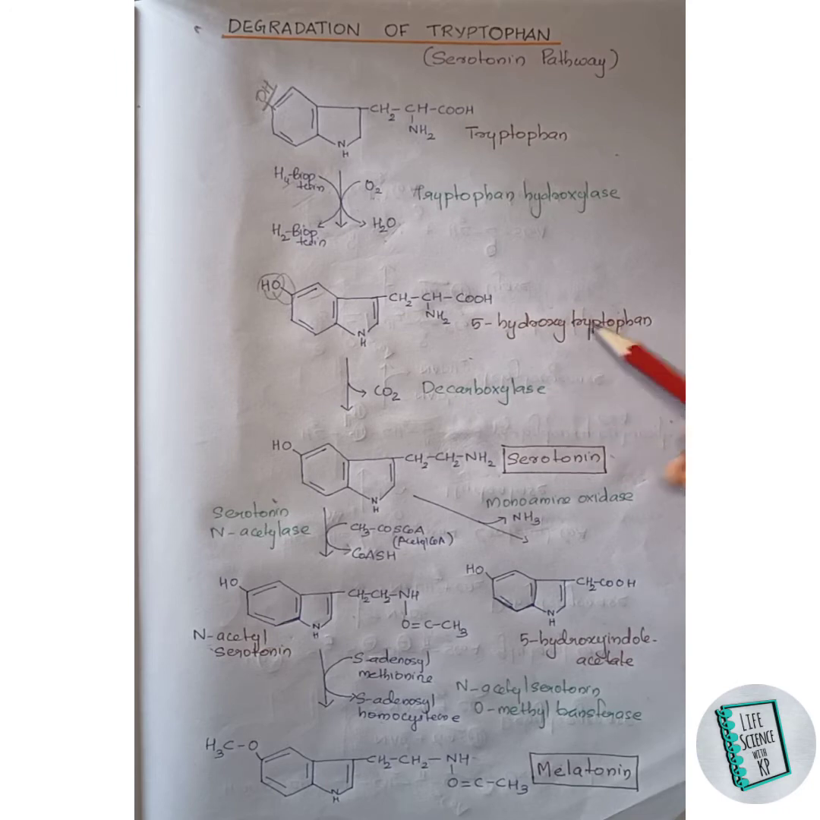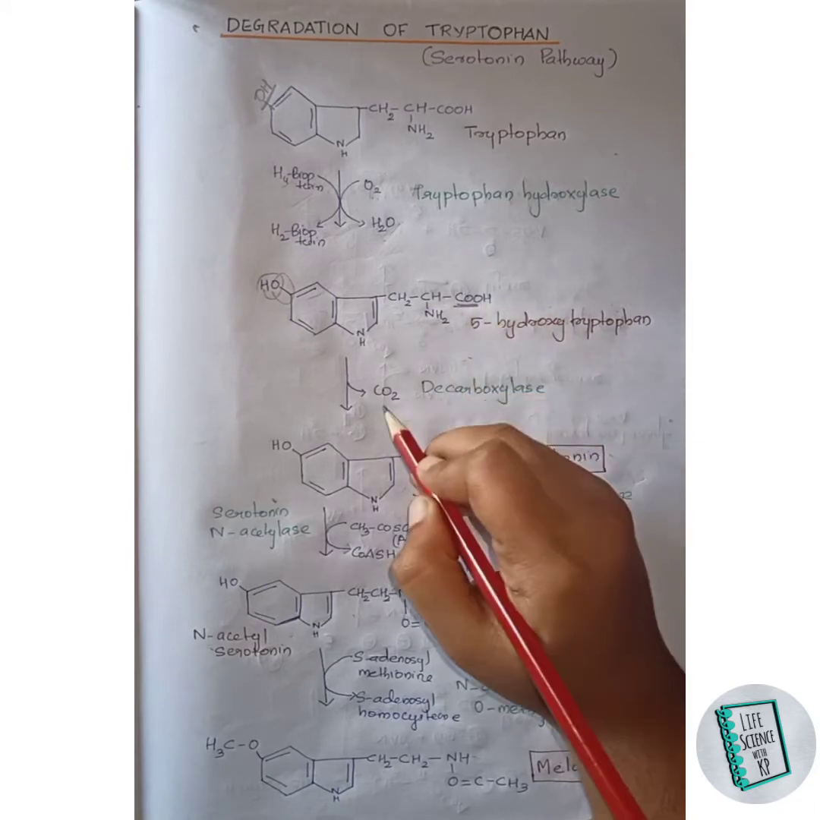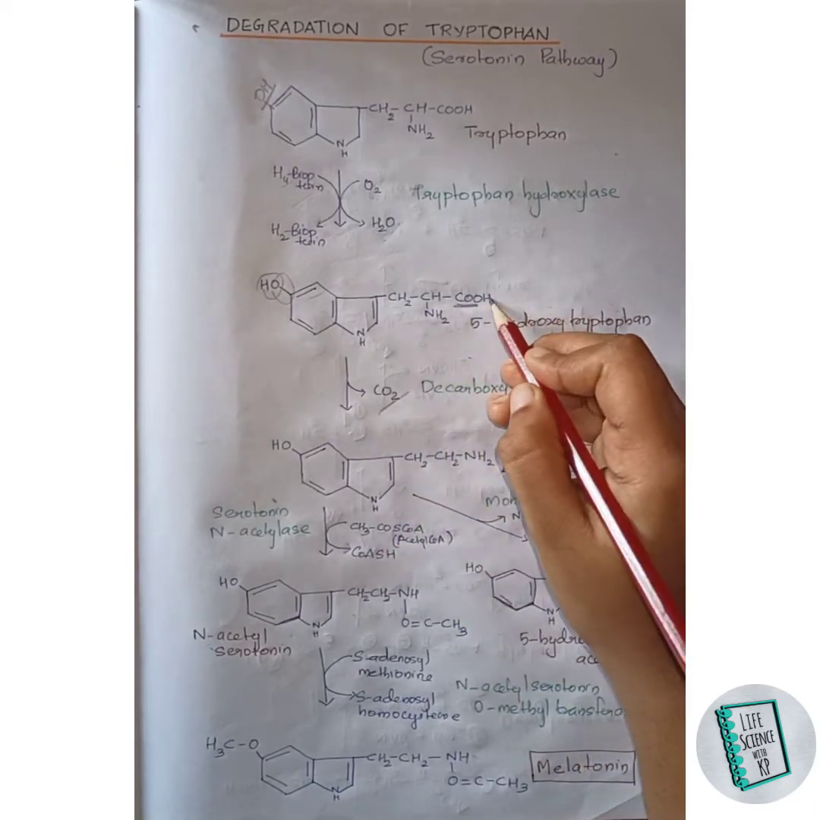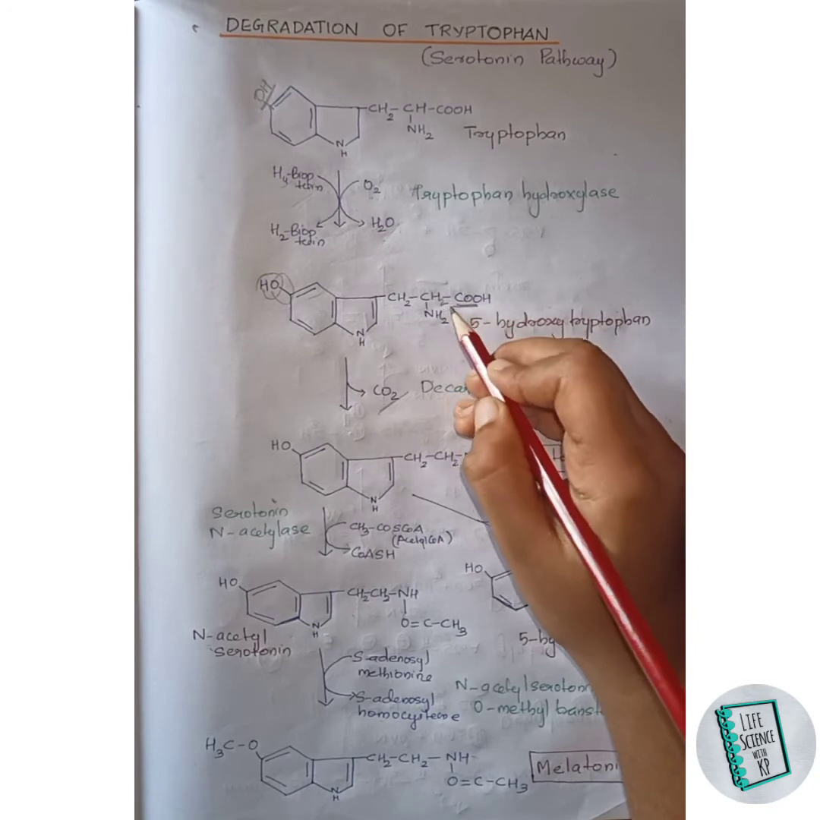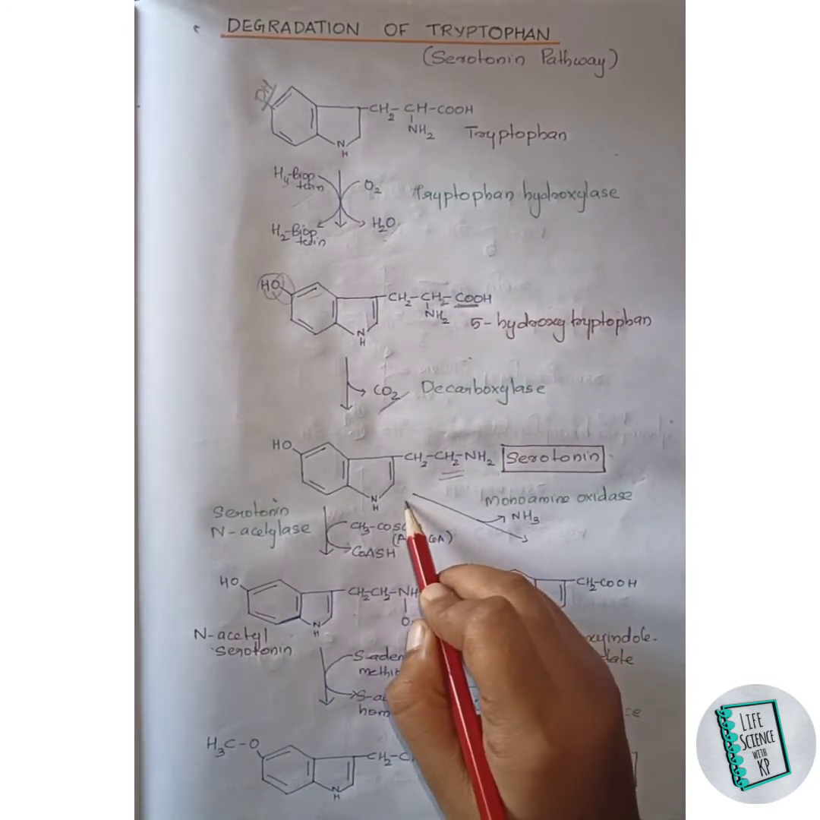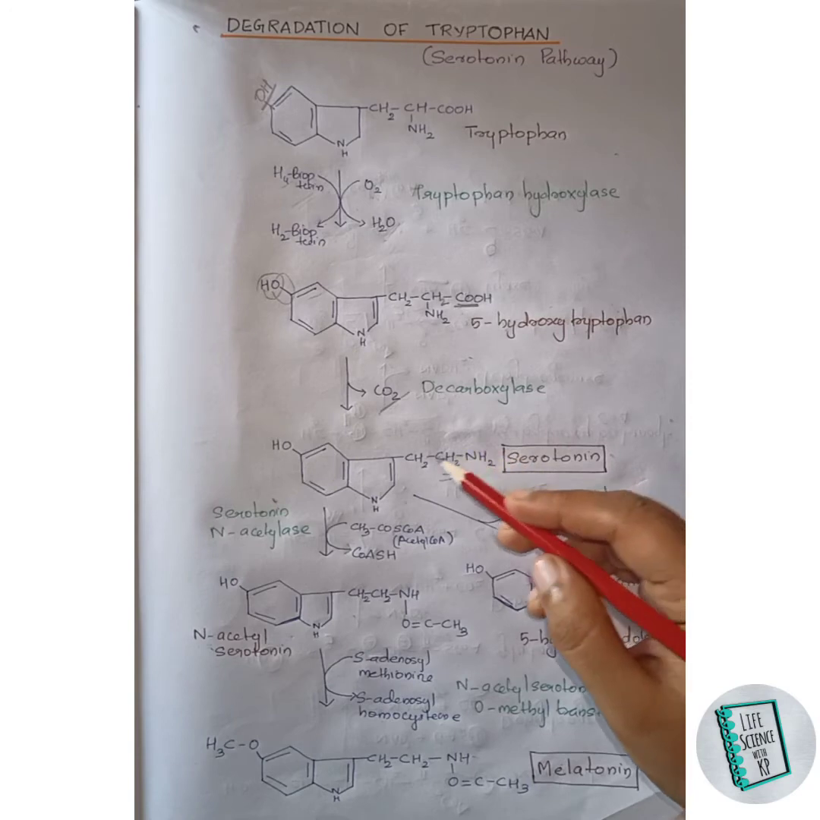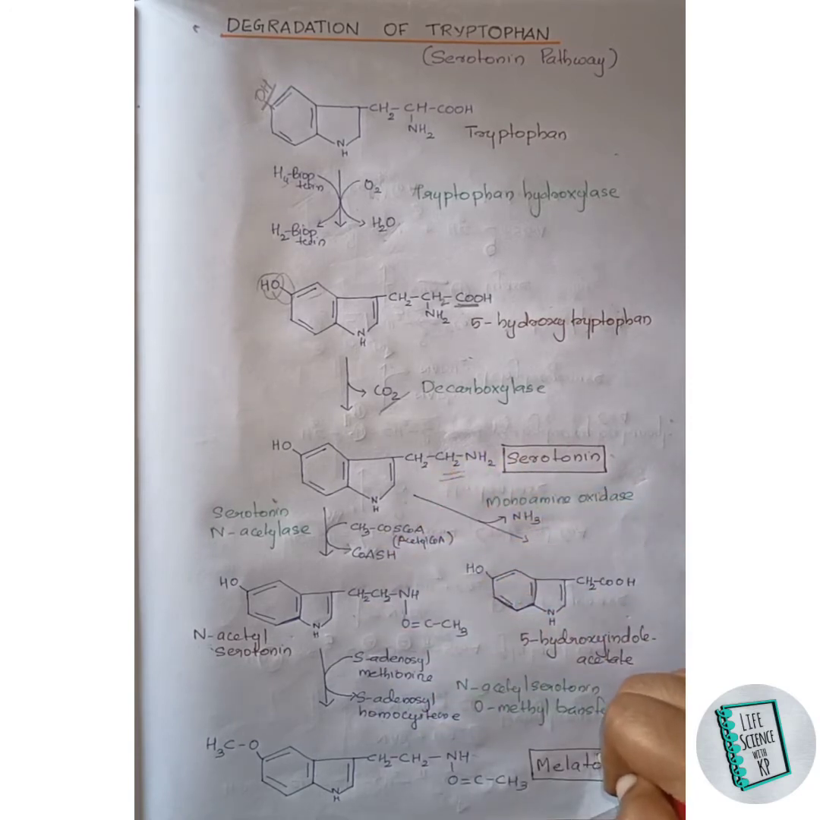What happens here is this COO group of the COOH group is released as carbon dioxide, and this hydrogen joins with this CH and forms CH2, and it is shown here. So this serotonin is formed. This serotonin can give rise to 5-hydroxy-indole acetate through one pathway and also give rise to melatonin through another pathway.